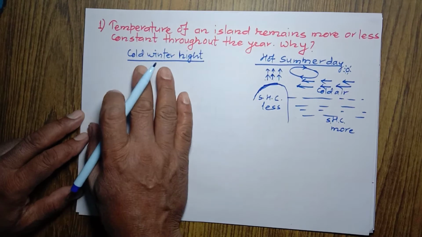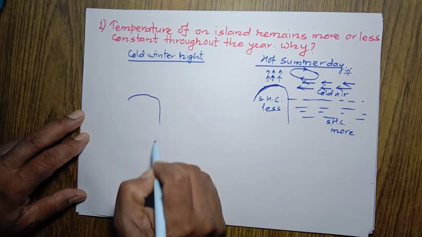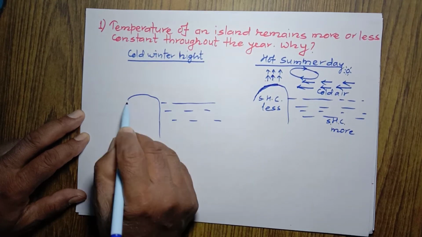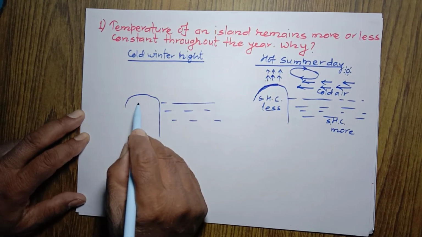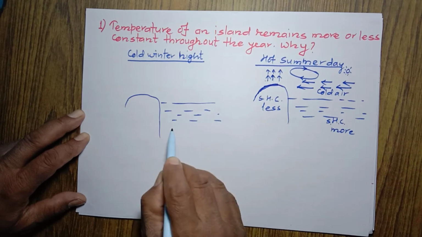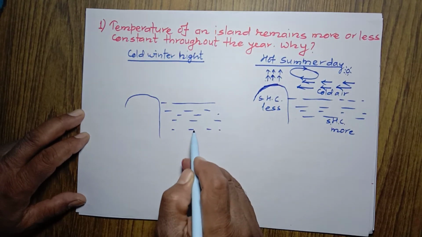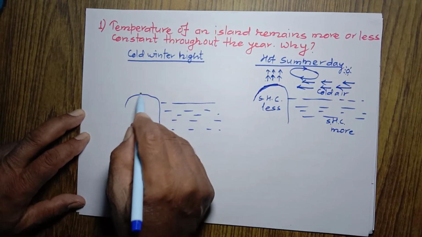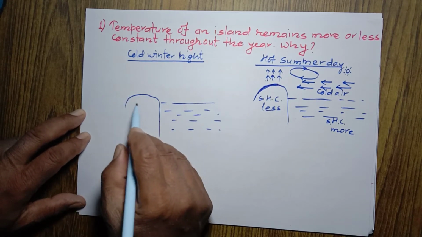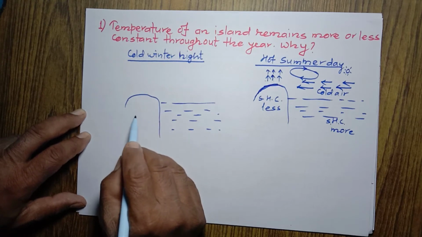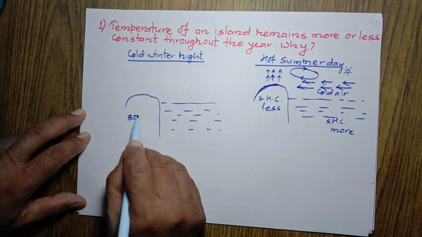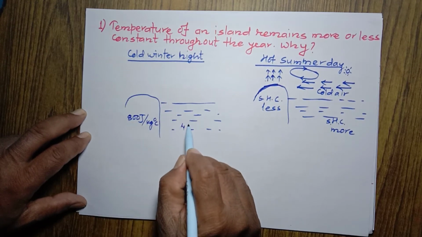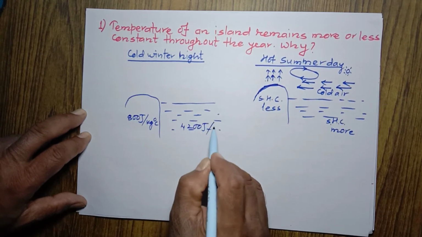On the other side, let's say this is the land, and in a cold winter night, what happens? During daytime, land becomes hotter than the water, because the specific heat capacity of water is high and that of land is less. We can say that the specific heat capacity of sand which is present on the land is 800 joule per kg degree Celsius, but the specific heat capacity of water is 4200 joule per kg degree Celsius.